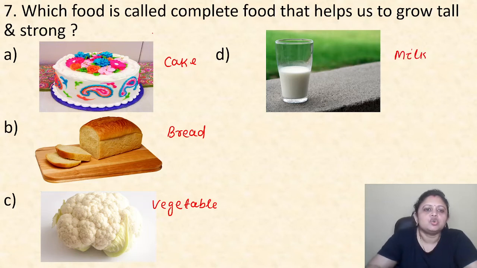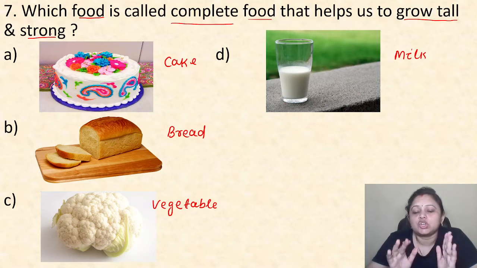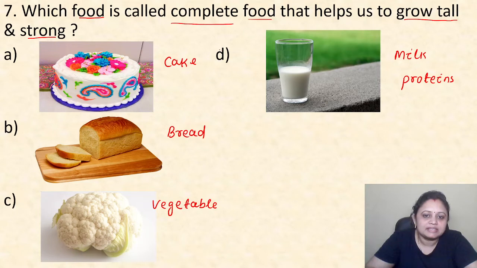For growing tall and strong, we need proteins. And some other essential factors are also present in milk. That's why the correct answer is option D, that is milk.